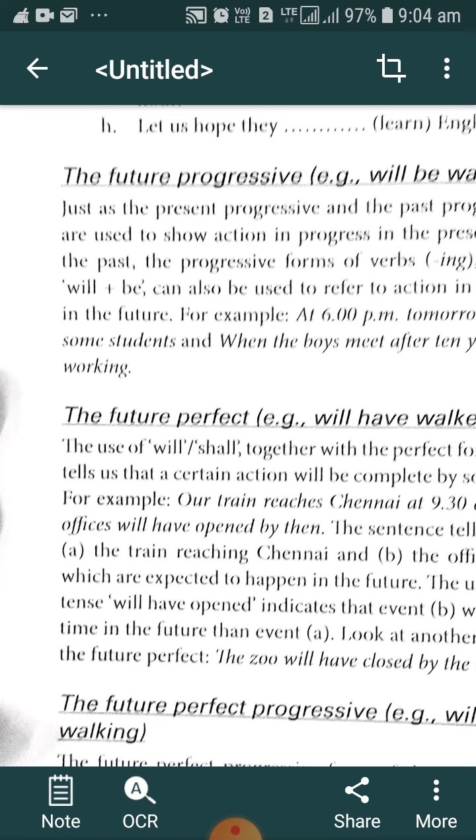In the same way, subject plus shall be, will be plus V1 plus ing is used to denote action that will be in progress at some time in future.